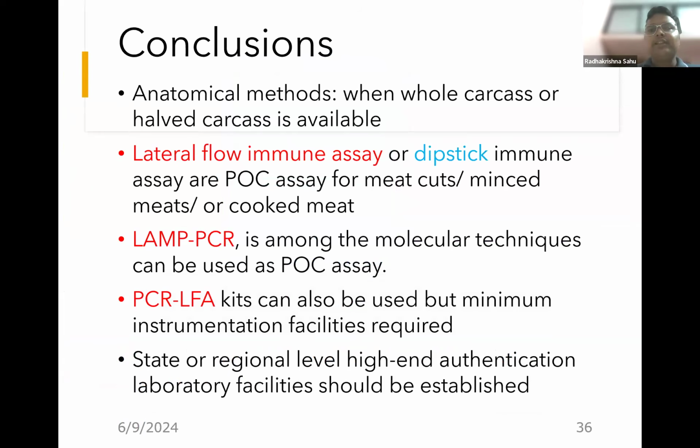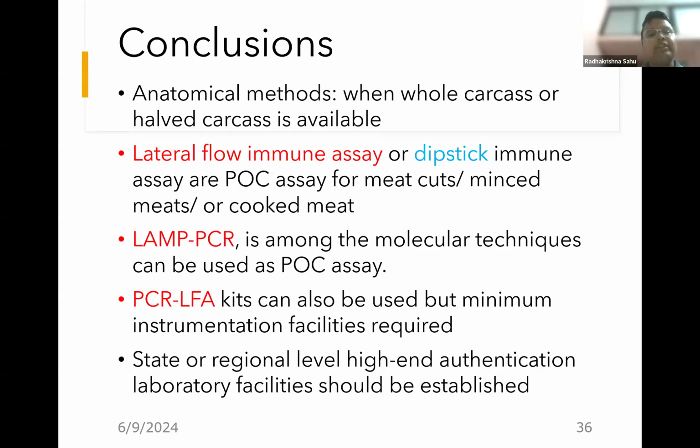By supplying these kits, it will be very easy for a veterinarian to identify the species. Even now, kits are developed which can identify species from cooked meat. Similarly, among the PCR techniques, LAMP PCR is now emerging as a point of care diagnostic assay. It has the potential. Similarly, PCR and lateral flow assay based kits can also be used with minimum instrumentation facilities.